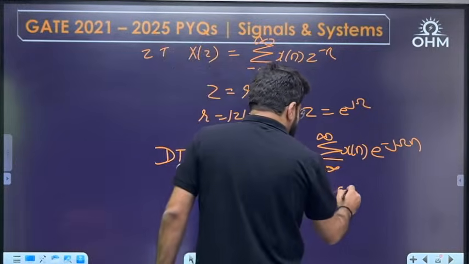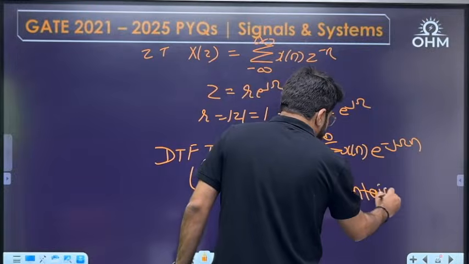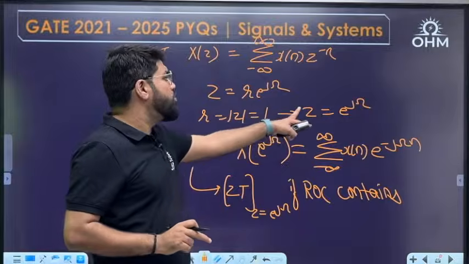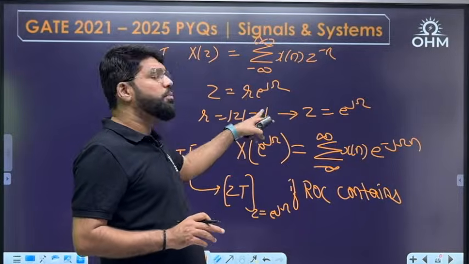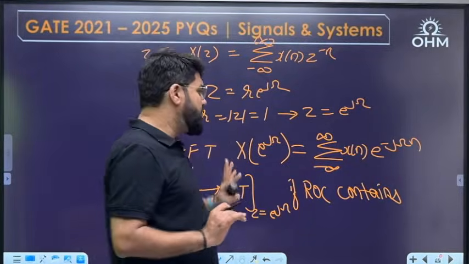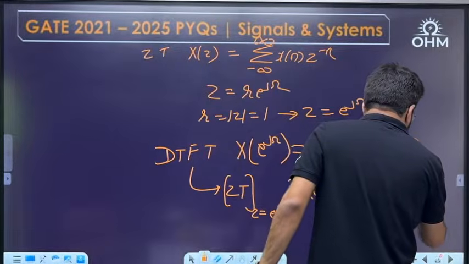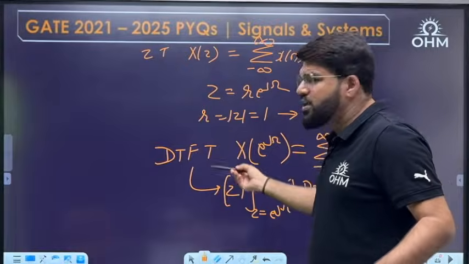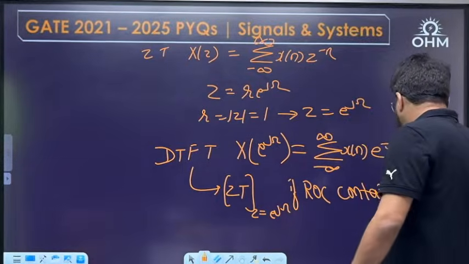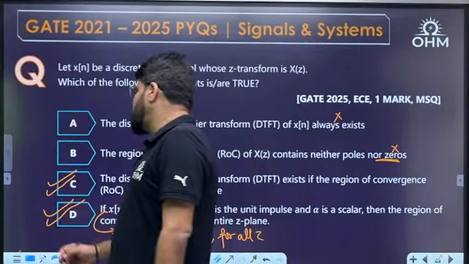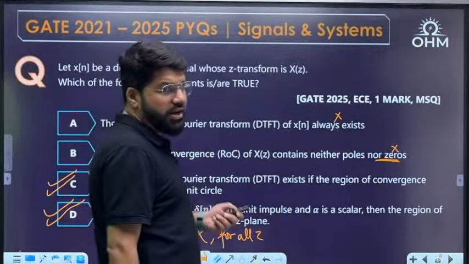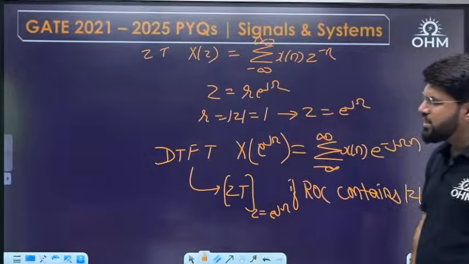So if the ROC contains this condition, because you are converting z to e power j omega, that means you are assuming mod z equal to 1, r equal to 1. If the ROC doesn't include mod z equal to 1, you can't use this value. If you can't use the value, DTFT cannot be defined. So if the ROC includes the unit circle, then only the DTFT is defined. So GATE 25 EC 1 mark MSQ question: this had 2 answers correct, C and D.